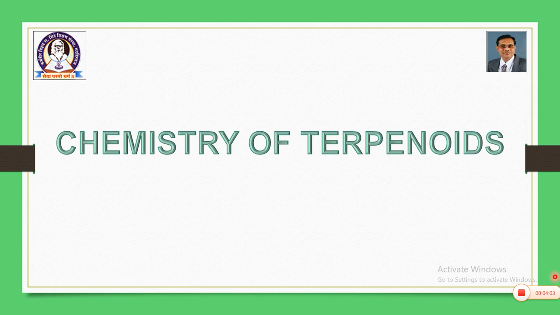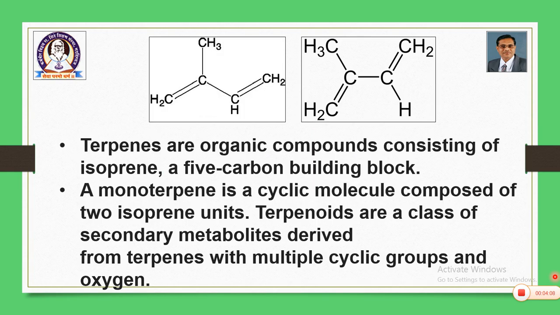So, let us begin with the chemistry of terpenoids, the first part of the topic. Now, the basic question is, what are terpenes? Terpenes and terpenoids are to be studied collectively. Terpenes are organic compounds consisting of isoprene units. This is an MCQ question. What are terpenes? Terpenes are organic compounds consisting of isoprene units, and isoprene is a 5-carbon building block.